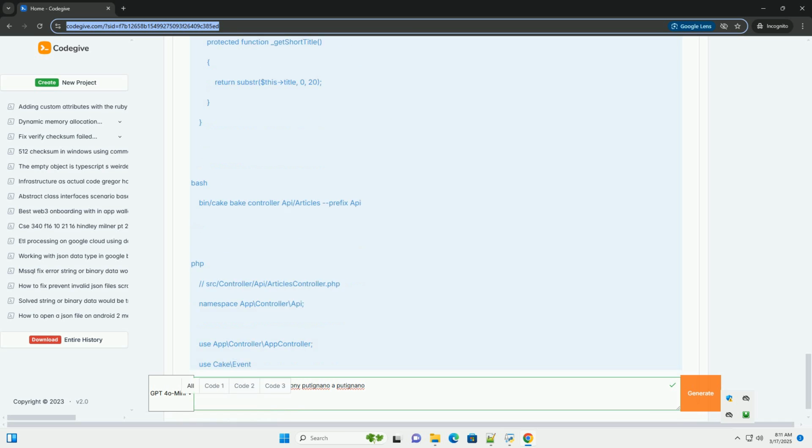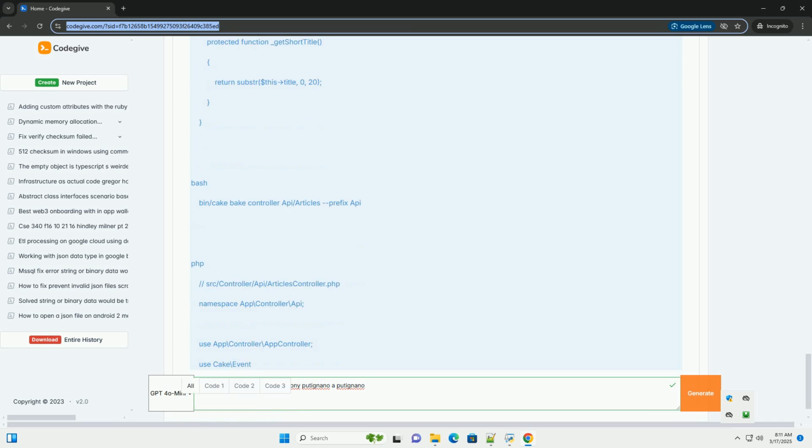$this->request->allowMethod enforces the expected HTTP method, get, post, put, delete, for each action. This is crucial for RESTful API design.